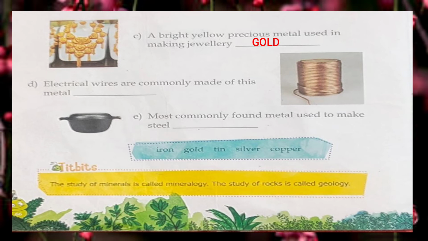इलेक्ट्रिक वायर्स आमतौर पर इस metal से बने होते हैं. आपको बता रहा है कि जो इलेक्ट्रिक वायर्स होते हैं वो इससे ही बने होते हैं. So what is this? This is copper. The most commonly found metal used to make steel, that is iron. All right, iron is the most commonly found metal which is used to make steel.